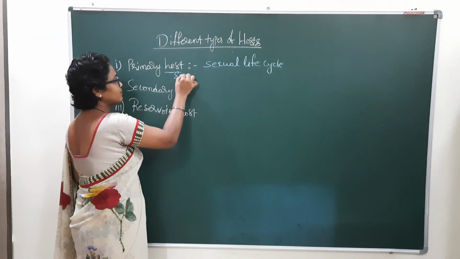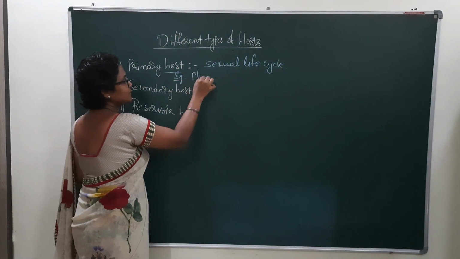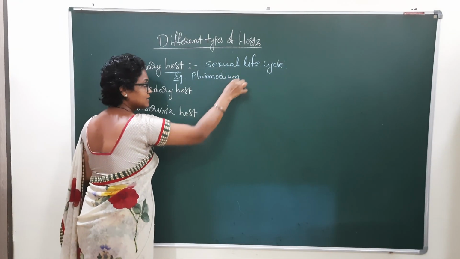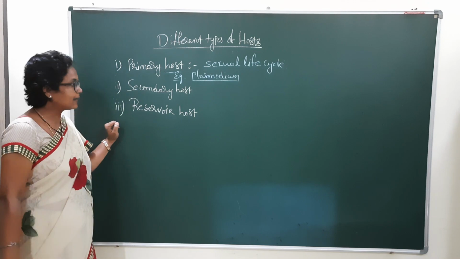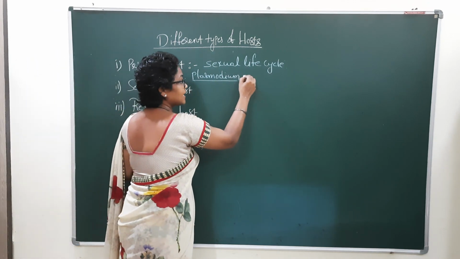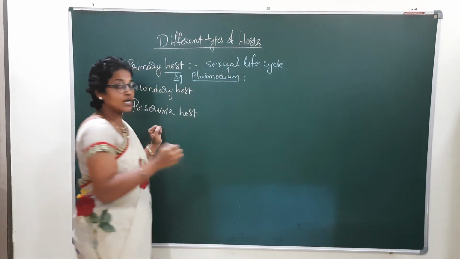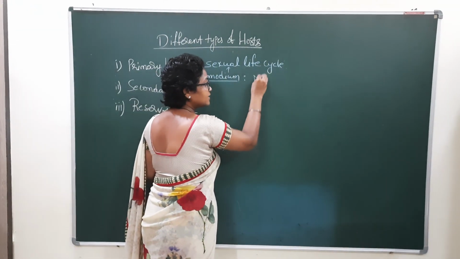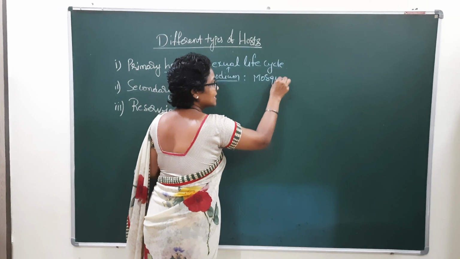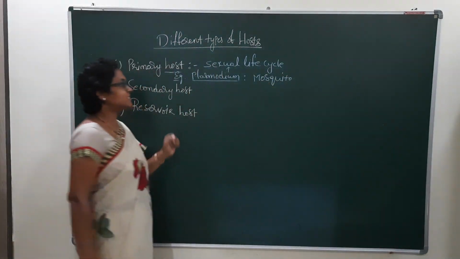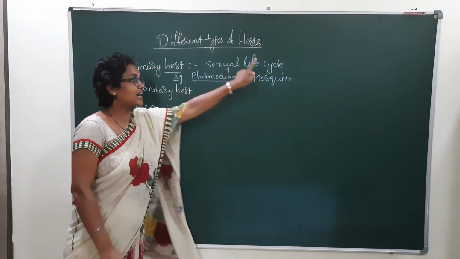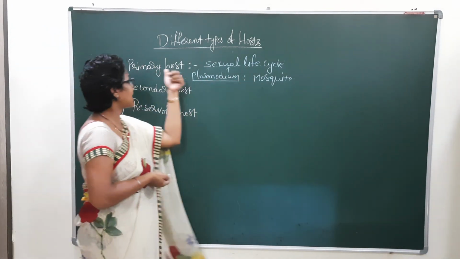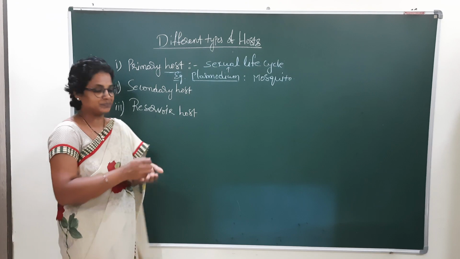I will give an example for you. Plasmodium is a parasite. It exhibits its sexual life cycle. In which organism? The mosquito. It exhibits the sexual life cycle in the mosquito. Hence, the mosquito is a primary host for the Plasmodium.